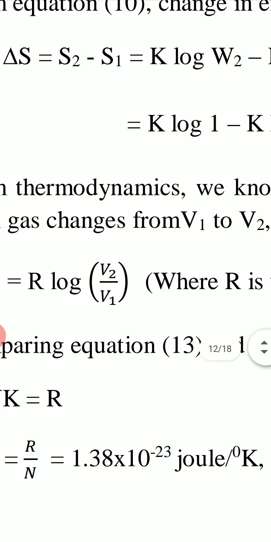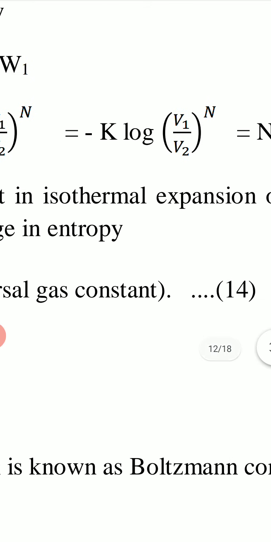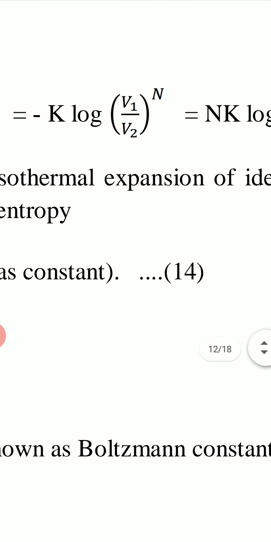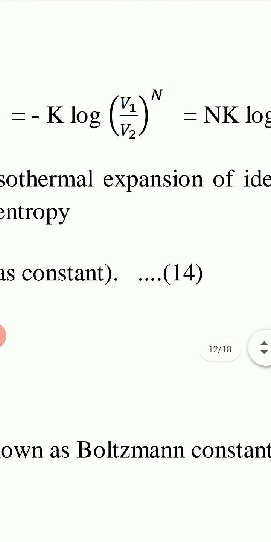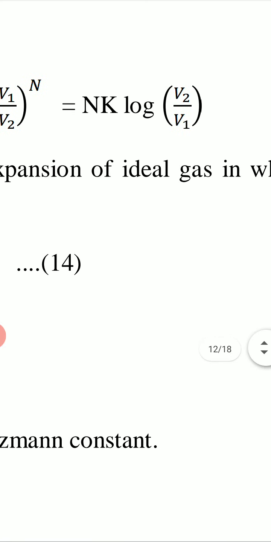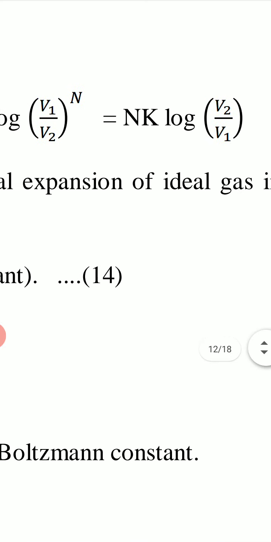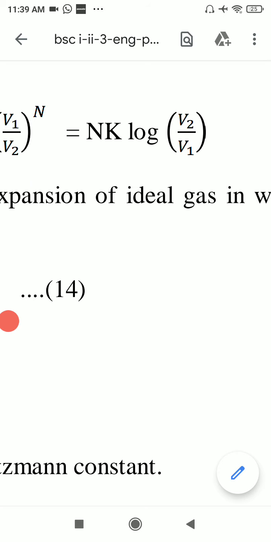So this becomes equal to minus NK log V1 upon V2, and we write it as NK log V2 upon V1. So change in entropy comes out to be equal to NK log V2 upon V1.